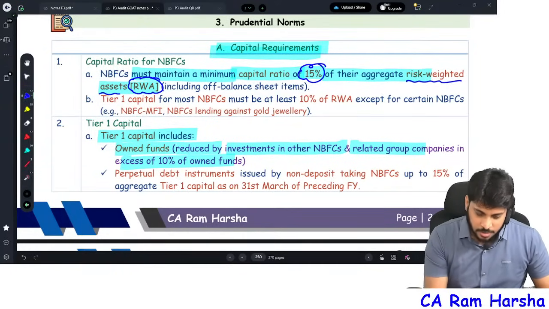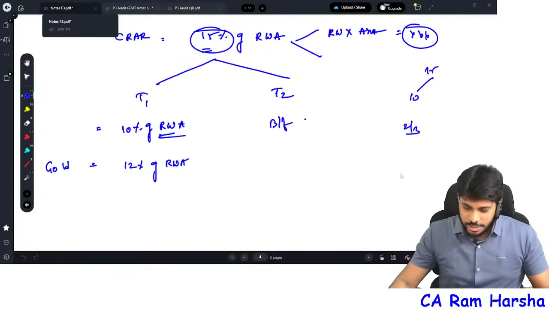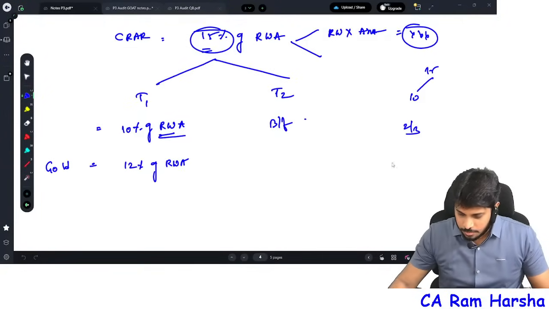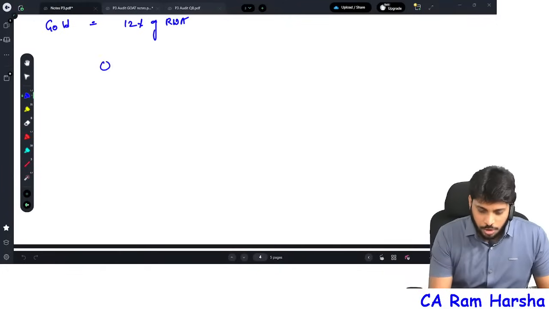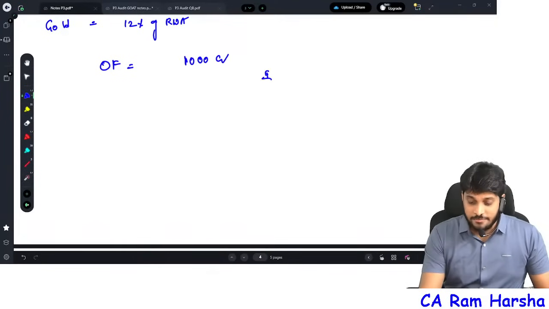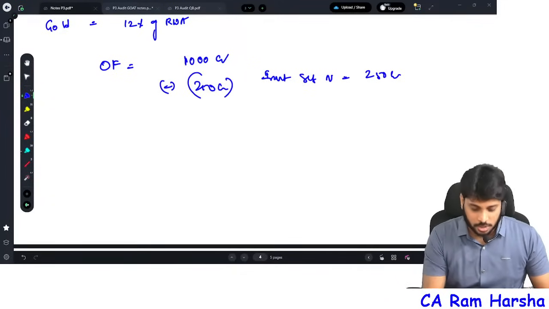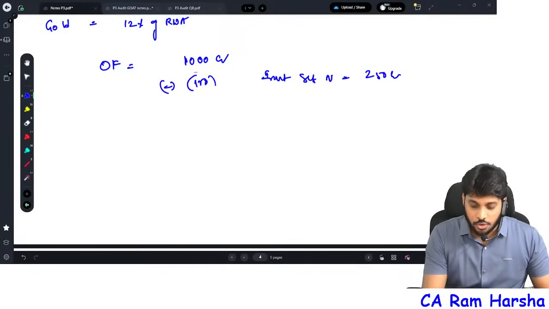Suppose in the exam they'll give you a problem. What you need to do? For example, owned funds are 1000 crore. Investment in subsidiary and other NBFCs is equal to 250 crore they made. Now, how much should you reduce? 250? Wrong. That's wrong. You should reduce only 150.